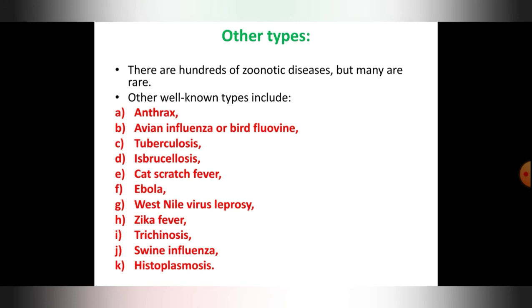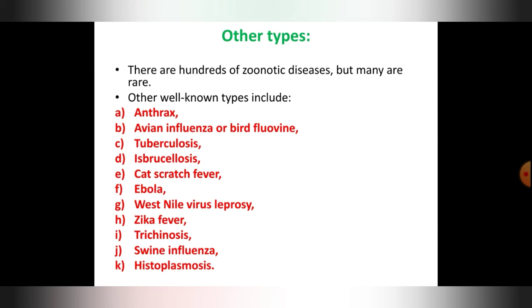Okay, then Zika fever. It is caused by a virus which spreads by mosquito bites. Paralysis is the common symptom here, and spread through animal or insect stings. All these will spread through animal bites or insect stings. Then trichinosis, it is also called roundworm disease. Trichinosis, also called trichinellosis, is a parasitic disease caused by the roundworm, causing initial infection in the intestine and affecting the intestine completely, resulting in diarrhea, abdominal pain, and vomiting.